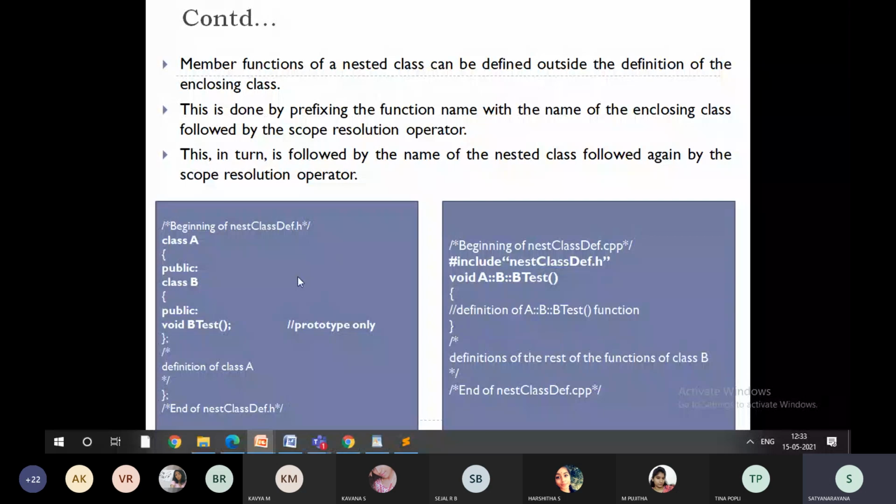Why are we using void? Because here the return type is void only. If it is integer, int, I have already shown you how it will work. So when you are using inner classes, if you want to use the scope resolution operator, you need to mention all the inner classes.